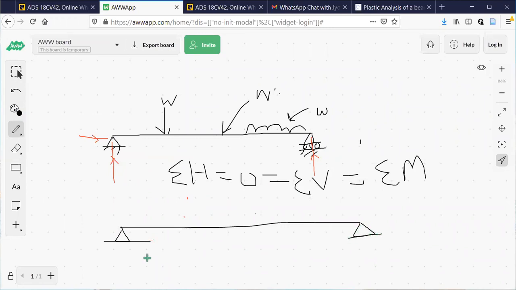Don't worry about the forces and all here. Just tell me whether this beam, or this structure in general, both are hinges. My question is whether this problem or this beam is a determinate or indeterminate structure.